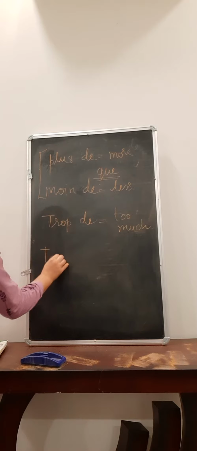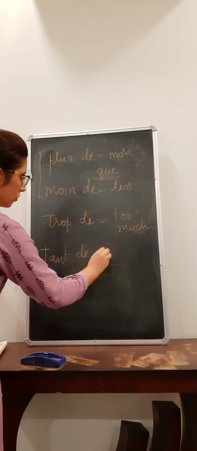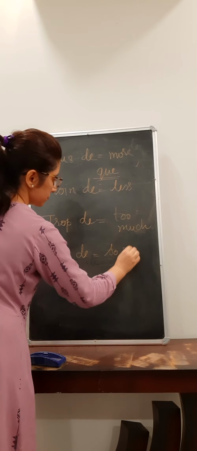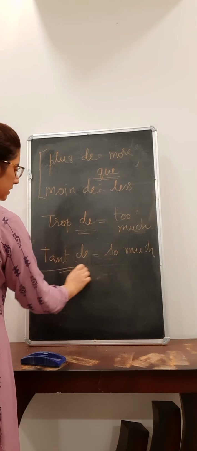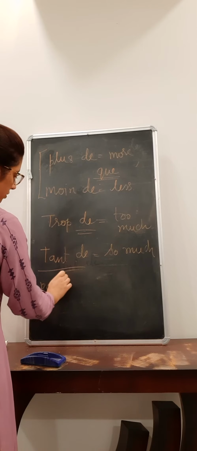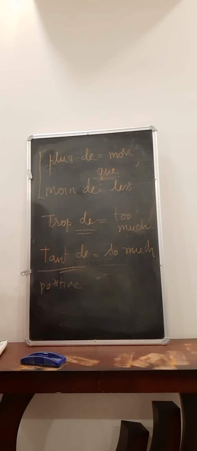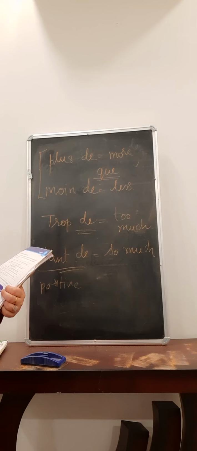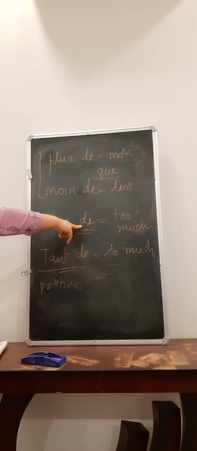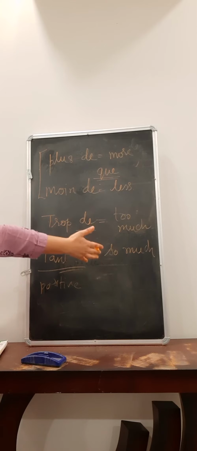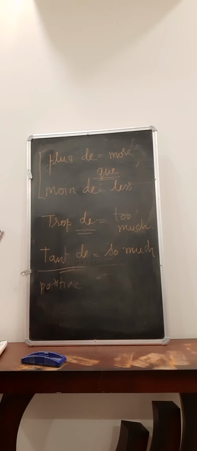And tant de is so much. This is the negative one, and tant de is positive. She is having so much knowledge, or she is having so much food to give to poor people. So this goes with positive sentence, and if you want to negate a sentence or you want to give a negative expression, there you can say trop de.